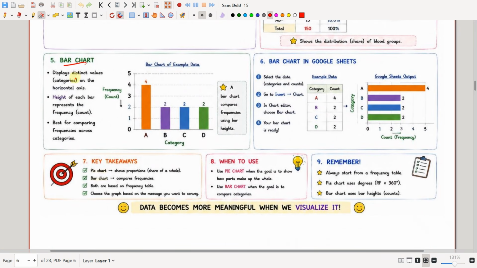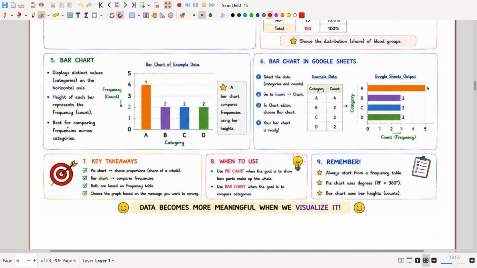Let us see what a bar chart is. A bar chart displays distinct values on the horizontal axis. The height of each bar represents the frequency. This is best for comparing frequencies across categories. So a pie chart is best for showing proportions, or how much a particular category occupies, while a bar chart is used for comparing the frequencies across categories.